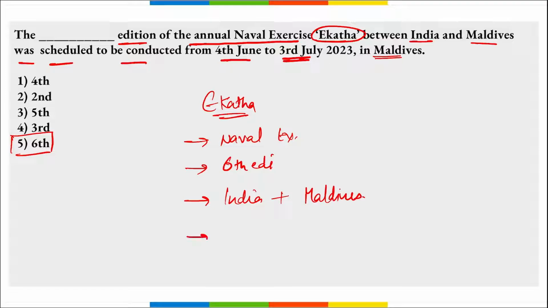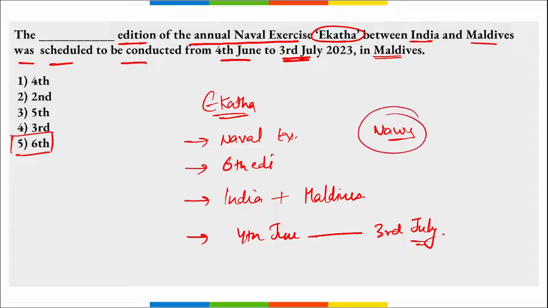Next thing, this was from 4th of June till 3rd of July. Correct. And question can be asked that it was between which force. It was between the navies of these two countries. Correct. Ekatha exercise, and this was the 6th edition. That is the question asked here.